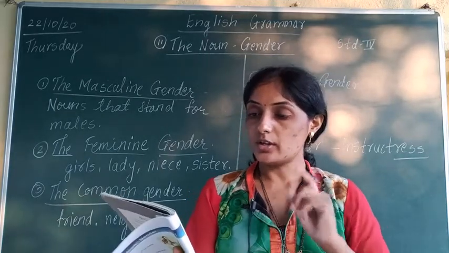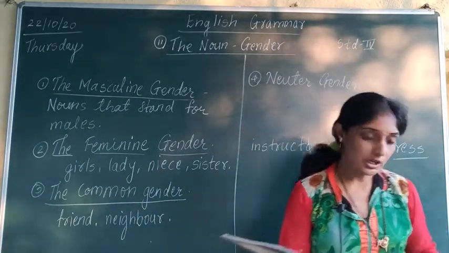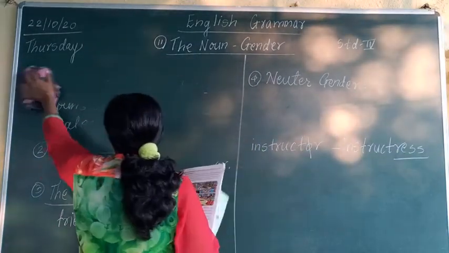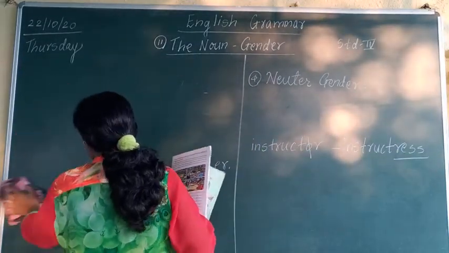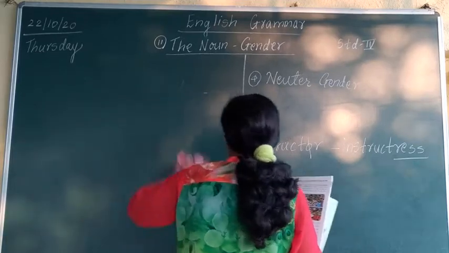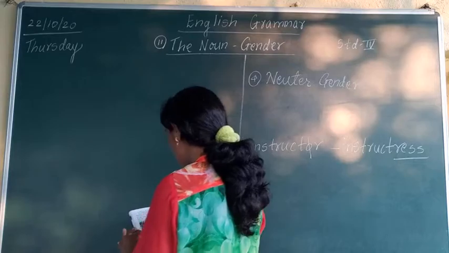Understood? So here it is told that we are going to change, wherever male is given, there we have to write down female, and wherever female is given, there we have to write down male. So let us write this paragraph.